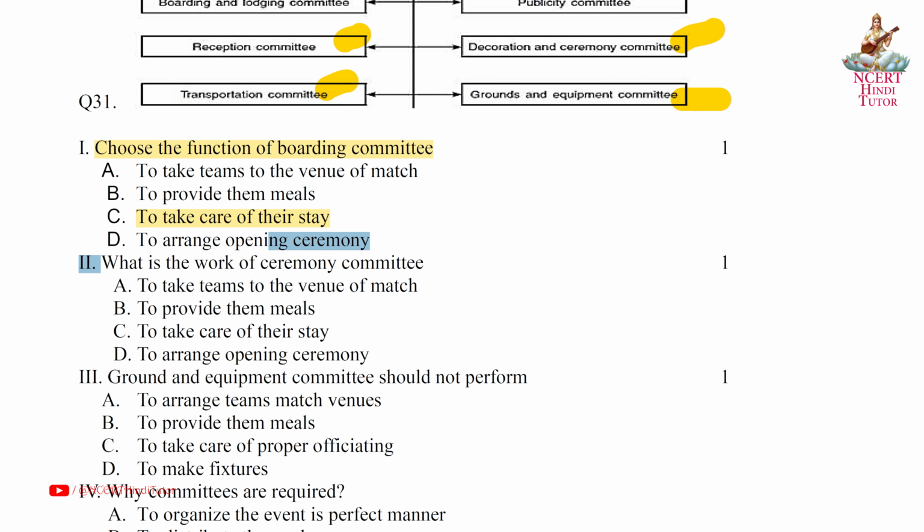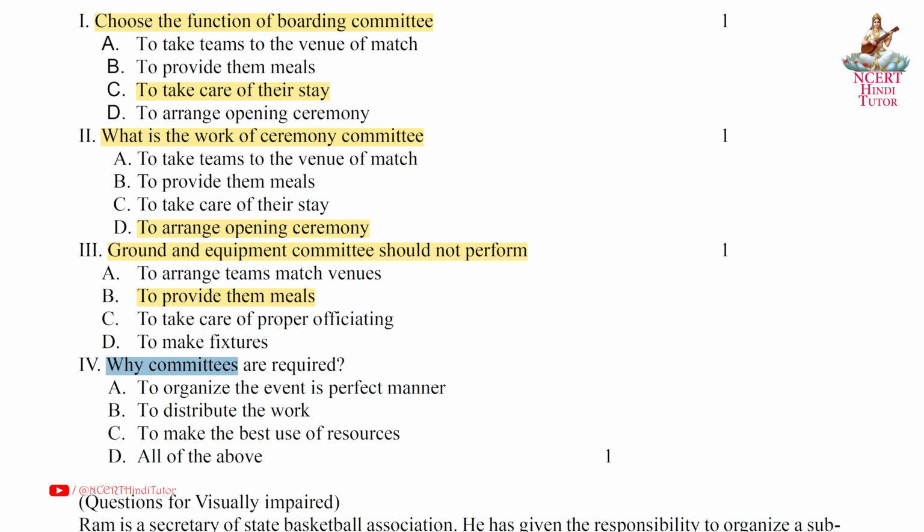Second, what is the work of Ceremony Committee? Answer. To arrange opening ceremony. Third, Ground and Equipment Committee should not perform. Answer B. To provide them meals. Fourth, why are committees required? Answer D. All of the above.